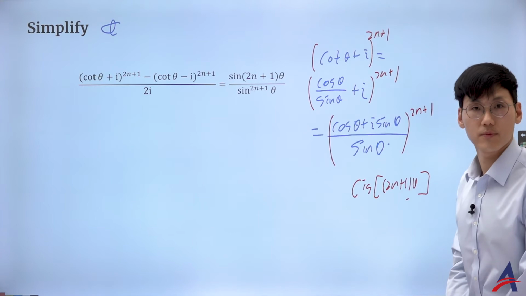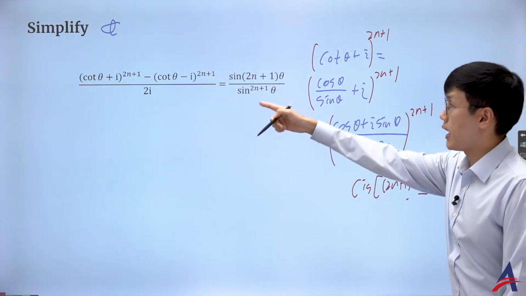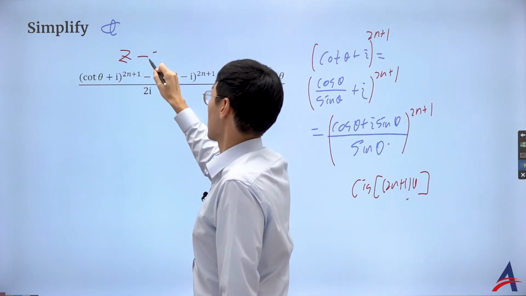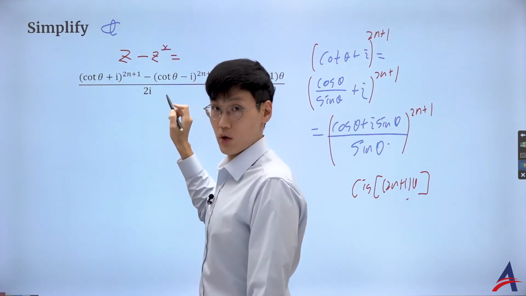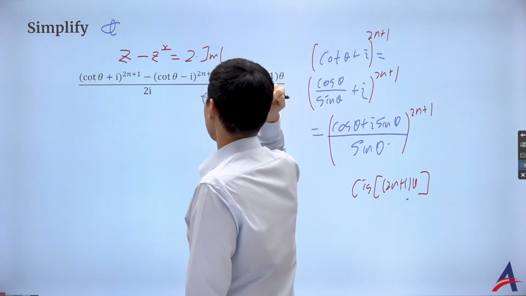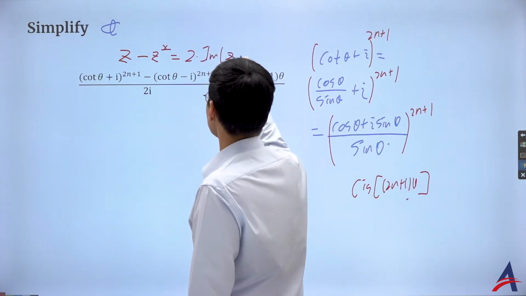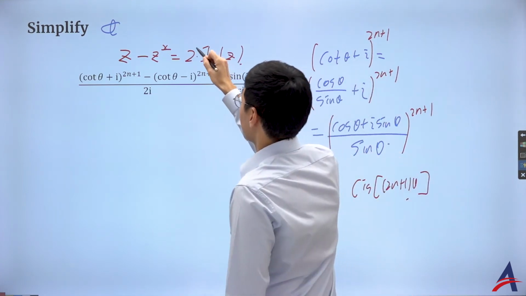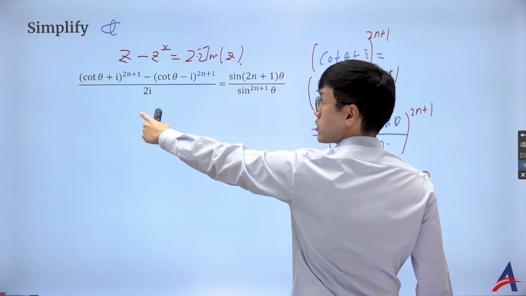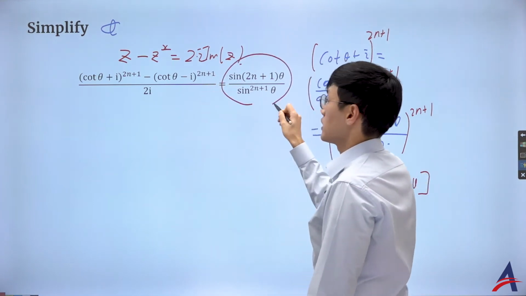It is what it is on the numerator, right? It's exactly the same as from November 2014, isn't it? But now I'm talking about the difference of a complex number and its conjugate. And I want you to already know that this is going to be twice the imaginary part of the complex number. So as you can see, 2i, my bad. That's why they put the extra 2i, to get rid of it. So then you're going to just get the imaginary part.